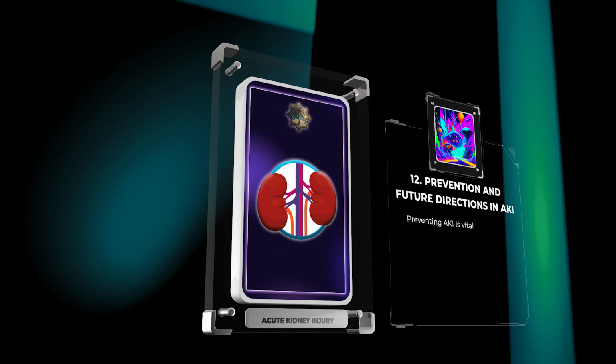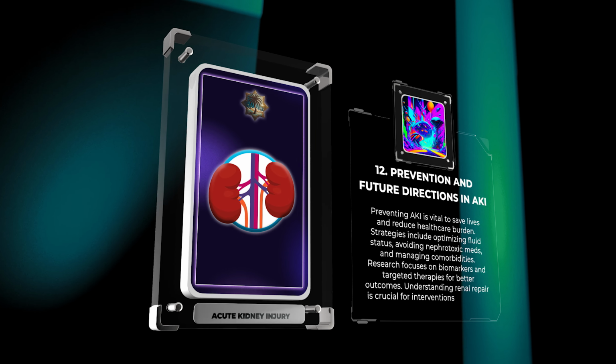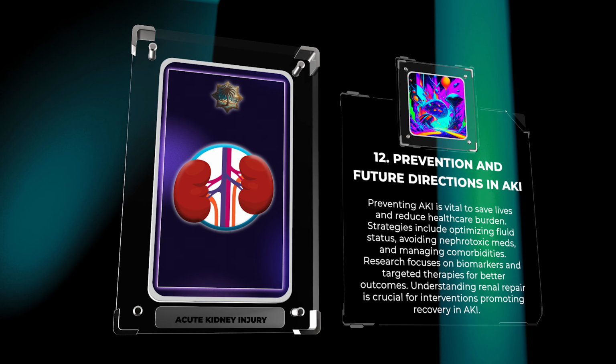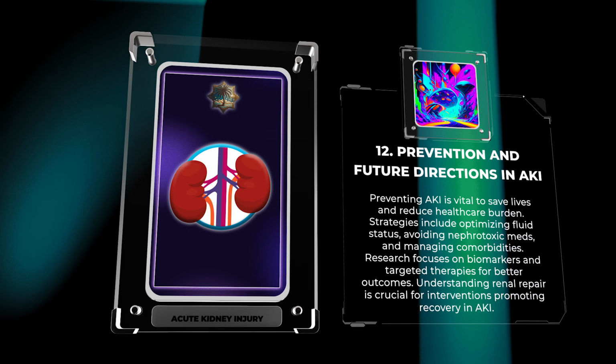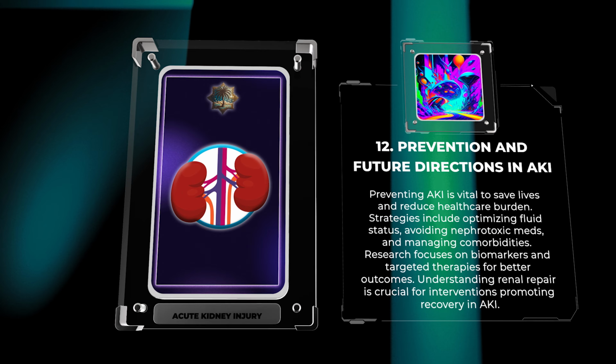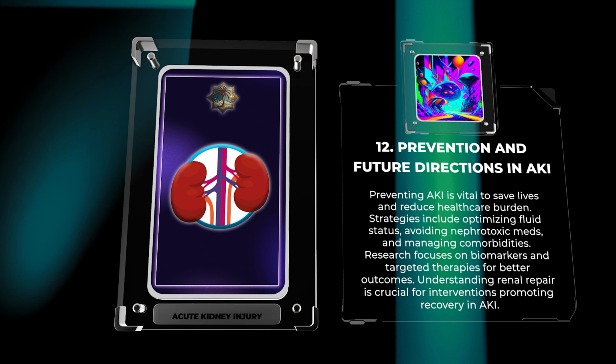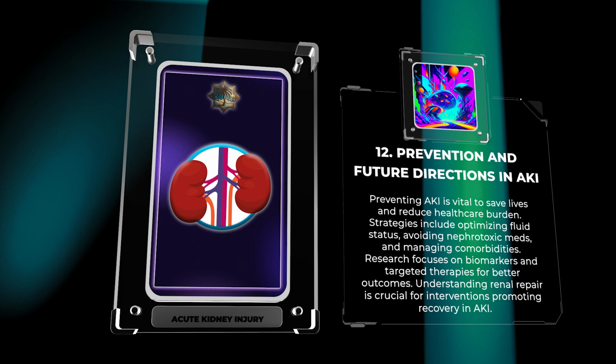Preventing AKI is vital to save lives and reduce healthcare burden. Strategies include optimizing fluid status, avoiding nephrotoxic meds, and managing comorbidities. Research focuses on biomarkers and targeted therapies for better outcomes. Understanding renal repair is crucial for interventions promoting recovery in AKI.